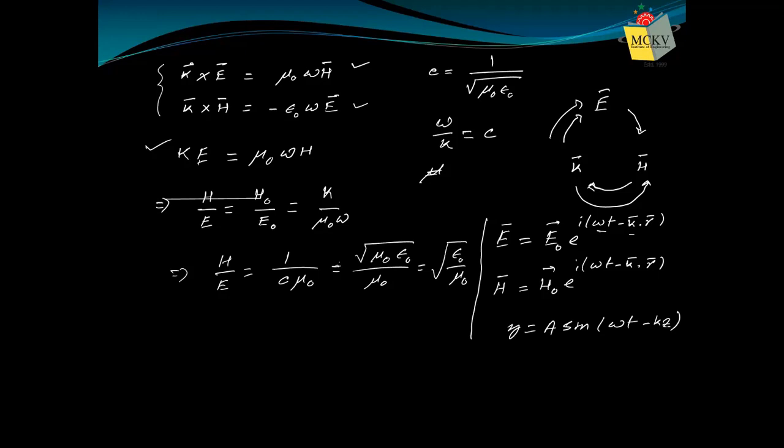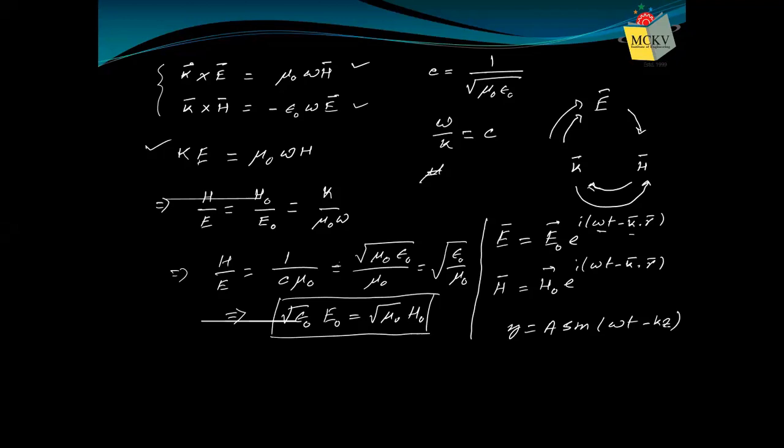In simple words, we can write root over epsilon naught into E naught equals root over mu naught into H naught. You observe again, mu naught is associated with H naught or magnetic field, and epsilon naught is associated with electric field. So this is the relation between electric field and magnetic field amplitudes.